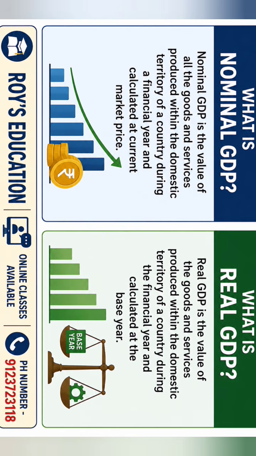Next, nominal GDP is easy to calculate and real GDP is very tricky to calculate. Third, nominal GDP is calculated at current prices, whereas real